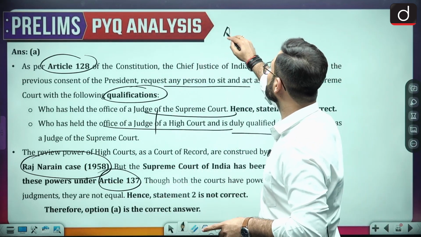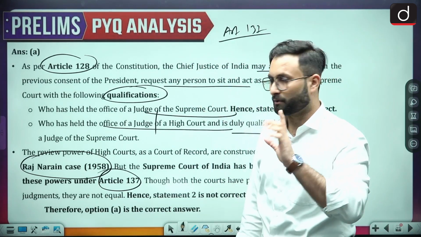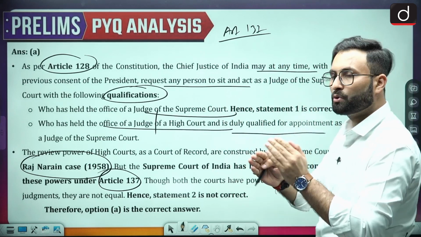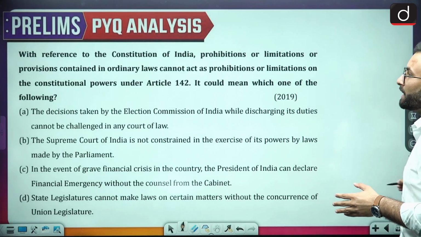Now Article 137 becomes important for you. We have discussed all these articles in the Supreme Court section. Okay, so that is there. So here you can say that they do not have equal power. Considering that, option A is your right answer. Now we can move further to the next one.